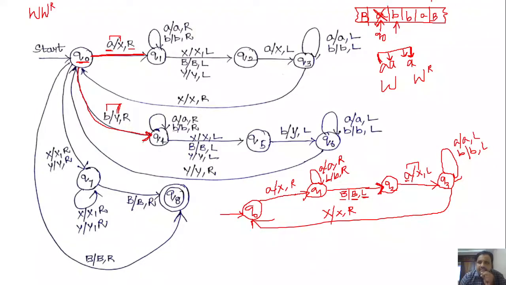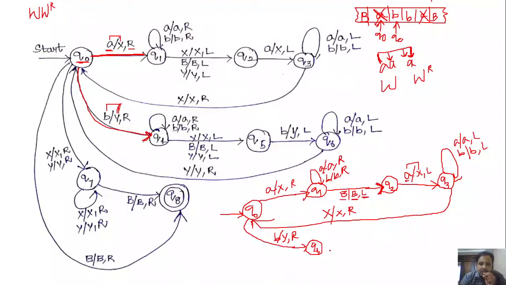Here if we see the input tape, we have marked this a, and we reach the state q0. The next input that we have to consider in the input tape is b. So here we get another part in q0. If we get b, replace that b with y and move the head towards right, and also change the state from q0 to q4. So q4 is the state where we are marking b with y.